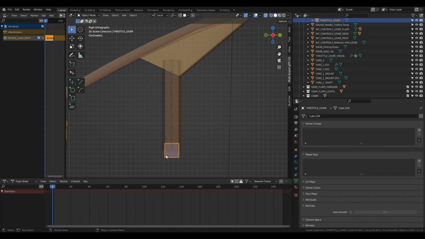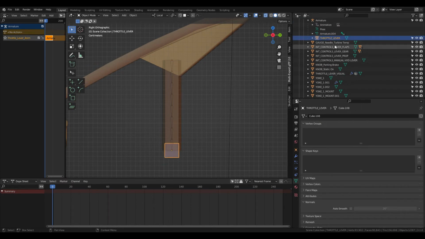But this cube down here, I named it throttle lever because that matches the node ID that I've got in my XML. And you'll notice the animation name matches the animation in my XML. Throttle lever NM, throttle lever NM, and I've got a tooltip in there, it just says throttle lever.